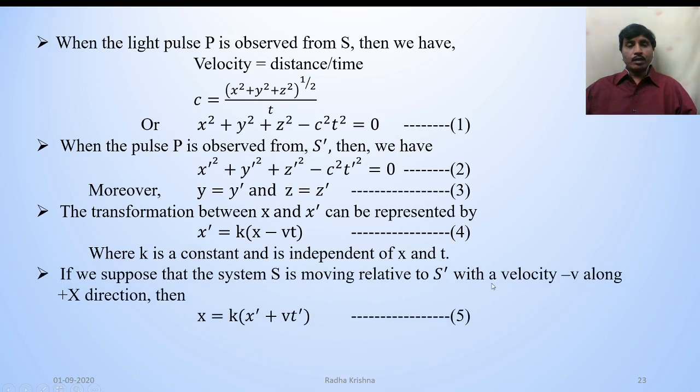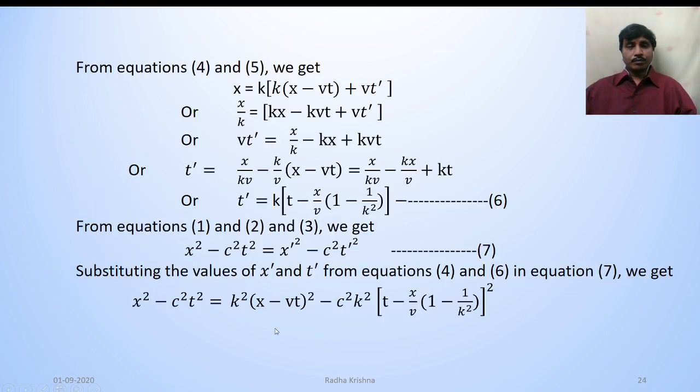If we suppose that the system S is moving relative to S dash with a velocity minus v along positive x direction, then x is equal to k into x dash plus vt dash. That is equation 5.